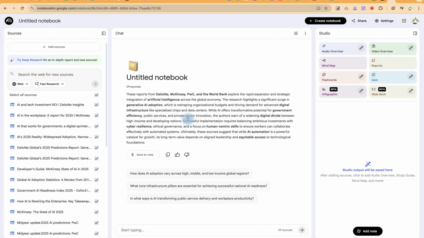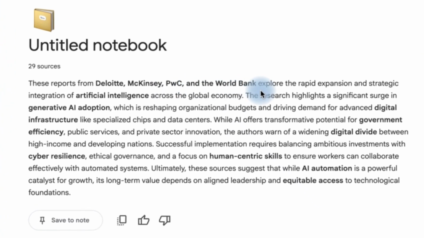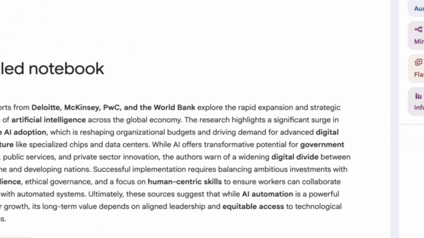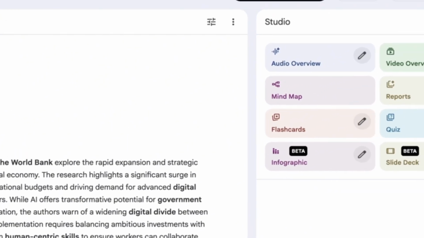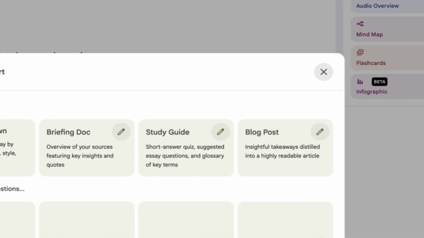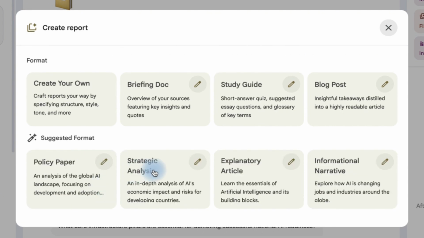All right, this is a report from Deloitte, McKinsey, PwC, and the World Bank. They explore the rapid expansion and strategic integration of artificial intelligence across the global economy. You can see all the details have been captured from the sources. Now all you need is to come over here to the report, like we did earlier. You click on it, and you have the option to use the strategic analysis method, or the explanatory article method, or the informational narrative method, depending.